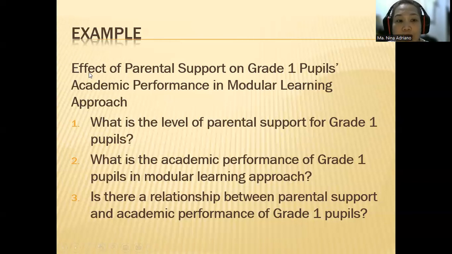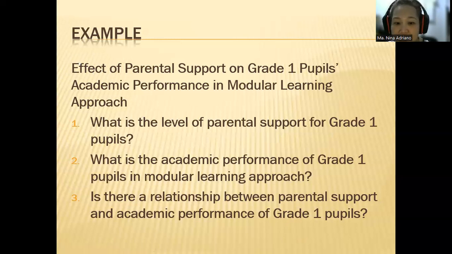If the word here is relationship, not effect, then we will use the word relationship for the third research question. This is how it will go. Is there a relationship between parental support and academic performance of grade 1 pupils? Now, if the word used is impact, then we will go with what is there in the title.